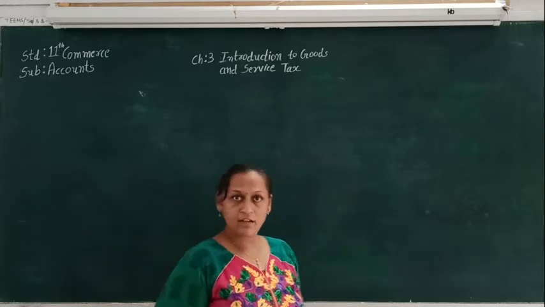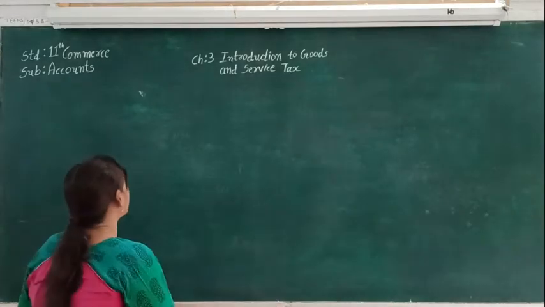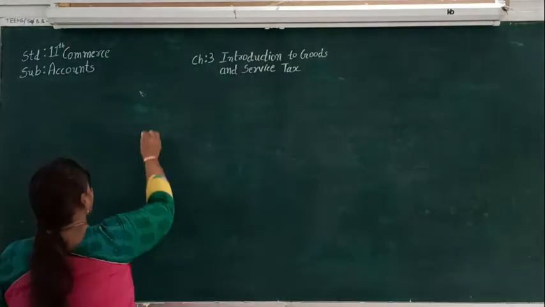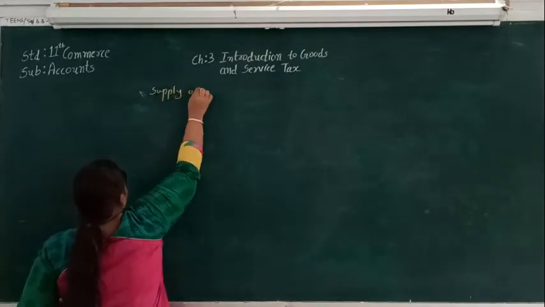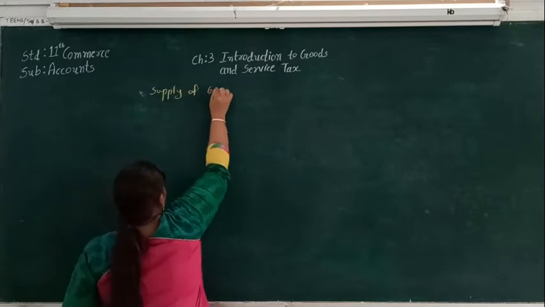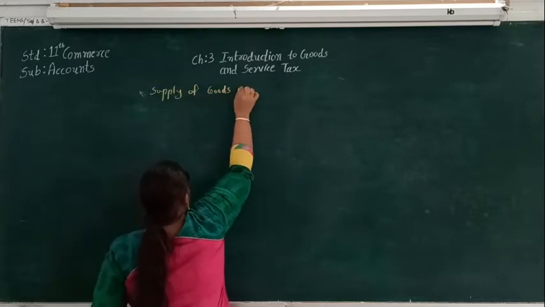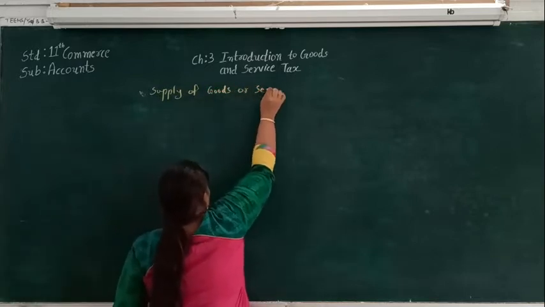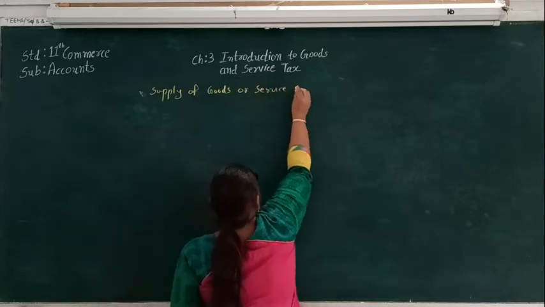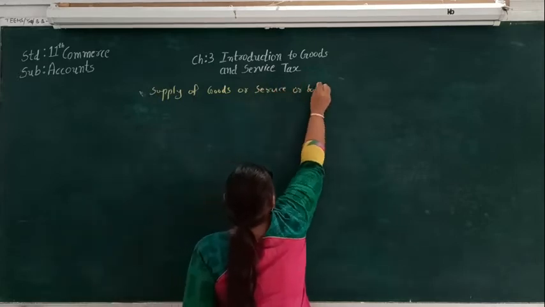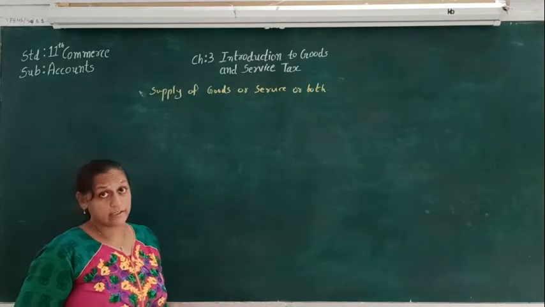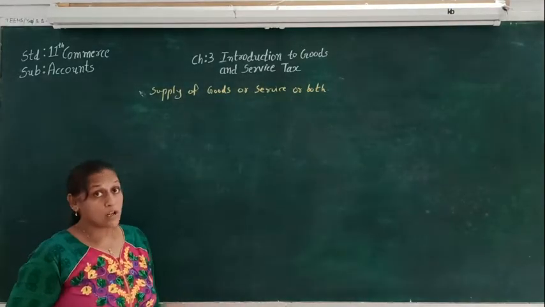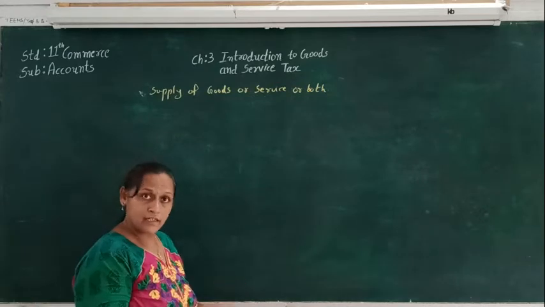Let's try to understand with the figure. Here is the supply of goods or service or both. The supply can be of goods or service, or it can be both together.